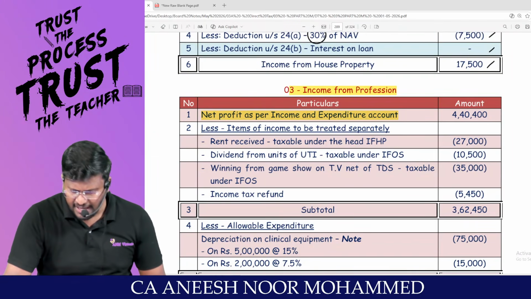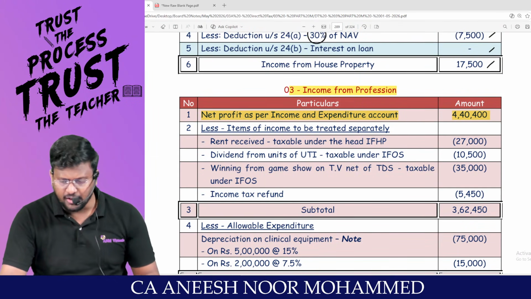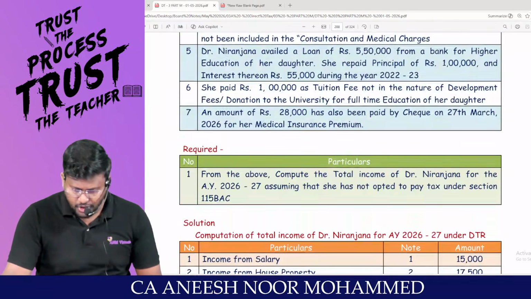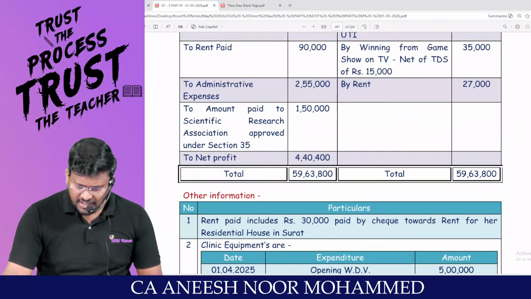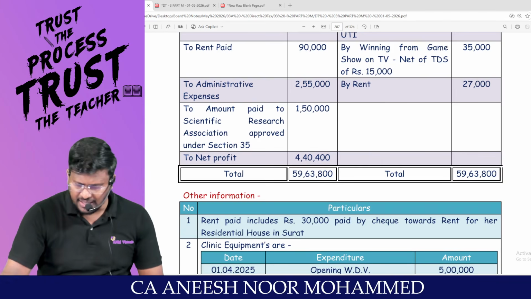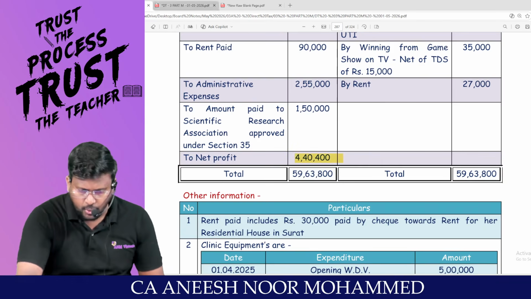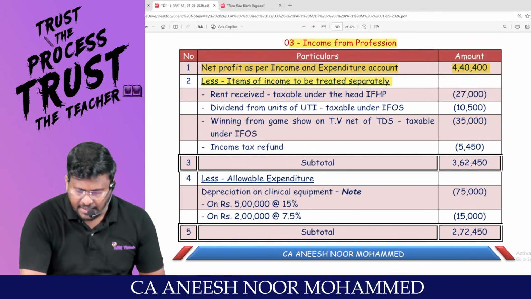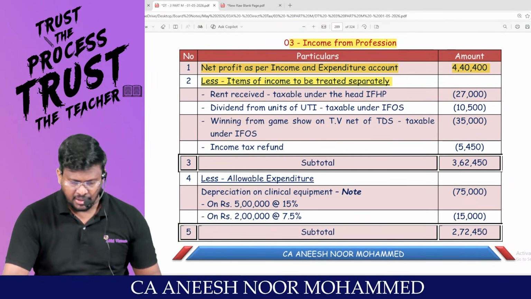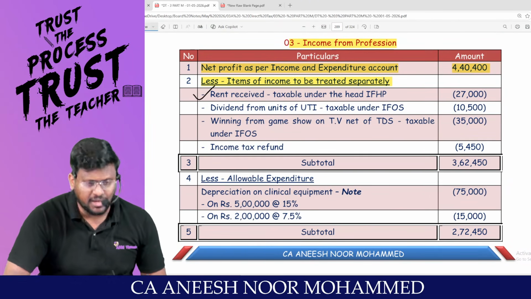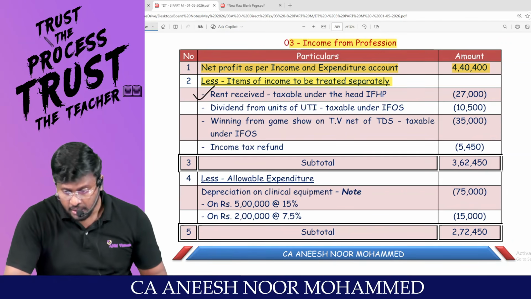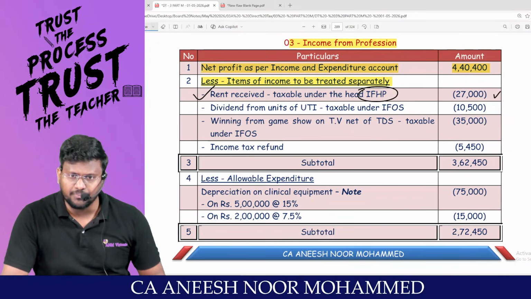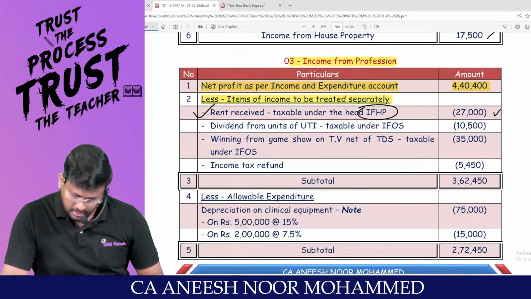Now the hero, PGBP, profits and gains of business or profession, income from profession. Net profit as per income and expenditure account, 4,40,400, which is the net profit given in the question. Am I right, sir? Sir, this 4,40,400 contains impurity. I am going to remove the impurity one by one. The first impurity, less items of income to be treated separately. Sir, rent received should be taxable under income from house property. This we have to remove from PGBP. Already we have taxed this 27,000.